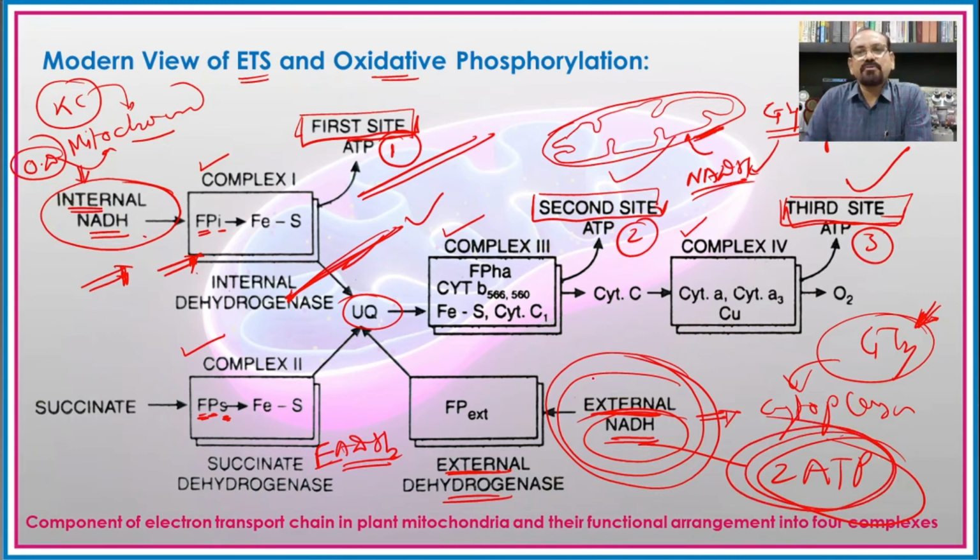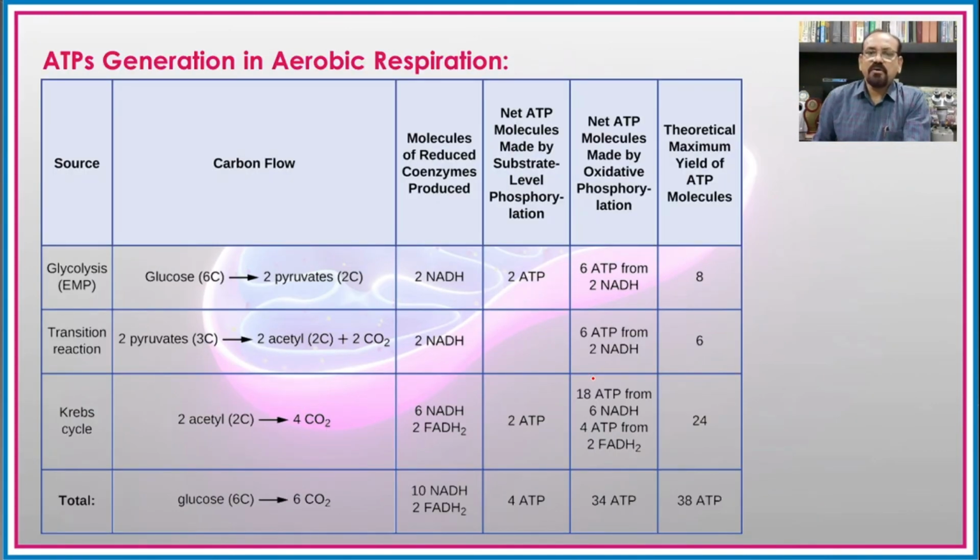This results in the formation of 36 ATP molecules in the complete oxidation of glucose instead of 38 ATP molecules.